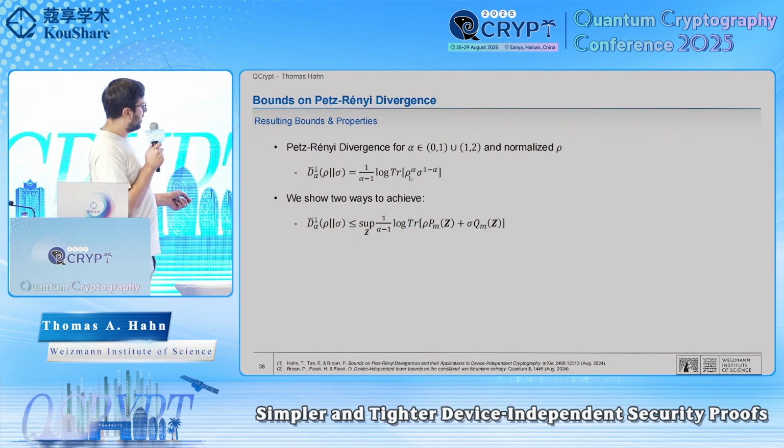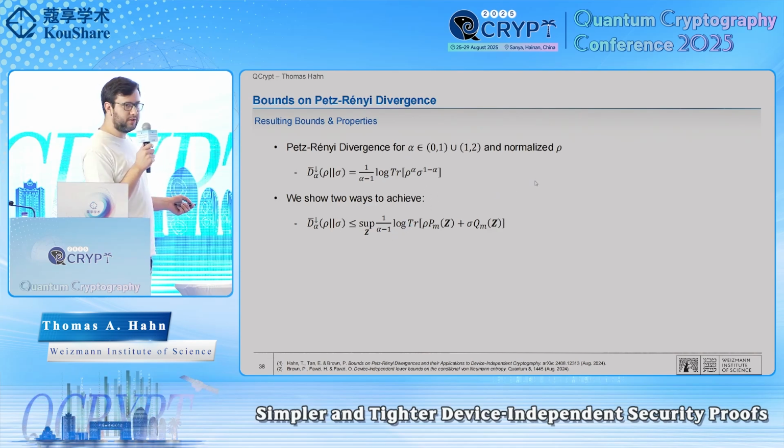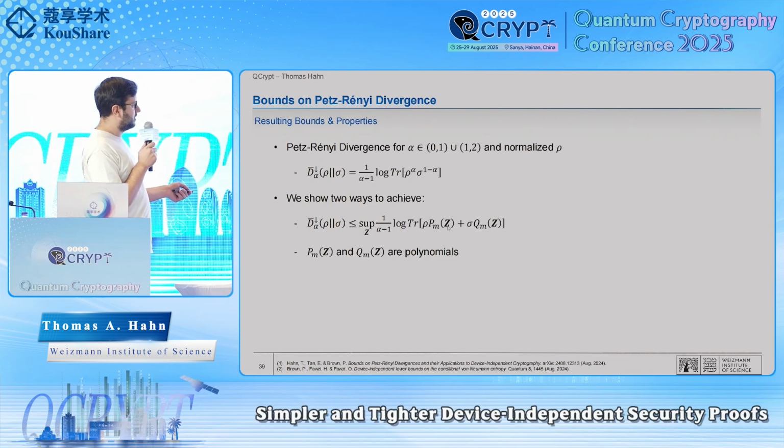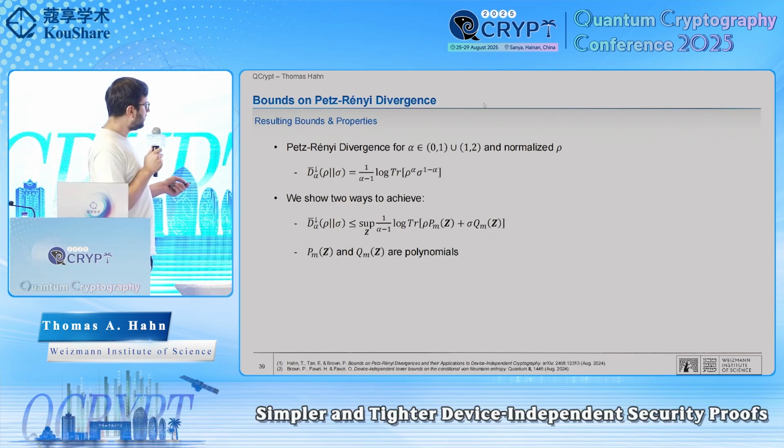Here you see that alpha and 1 minus alpha have totally disappeared, and instead we've included some polynomials p and q. Z here is some linear bounded operator that we optimize over, and then these are just polynomials of them. I should point out that we have 2 of them. One is generally new, and the other one is based on work by Peter Brown, where they do it for the von Neumann entropy. The newer one has some additional properties I'll talk about soon.